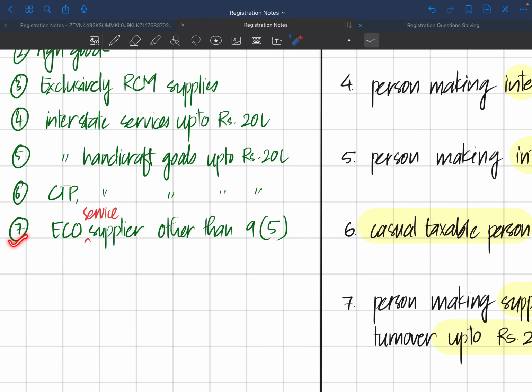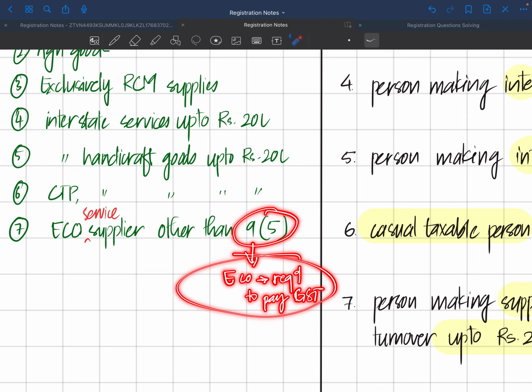On the seventh one, e-commerce service supplier other than 9(5), they need not get registered. 9(5) is a section which talks about e-commerce operator, in which the e-commerce operator is required to pay GST, pay and deduct GST.